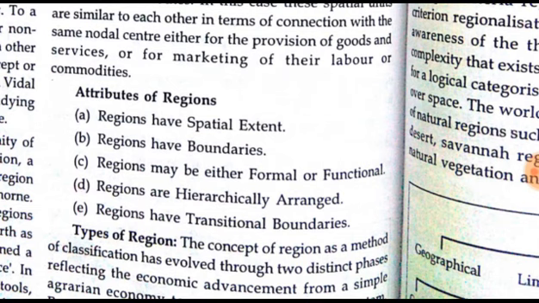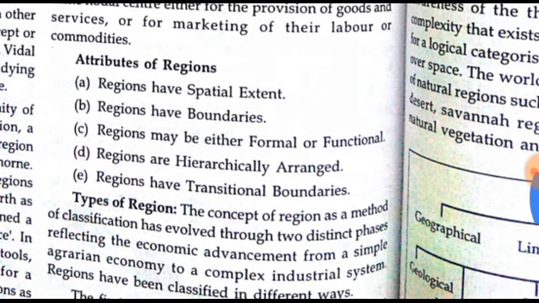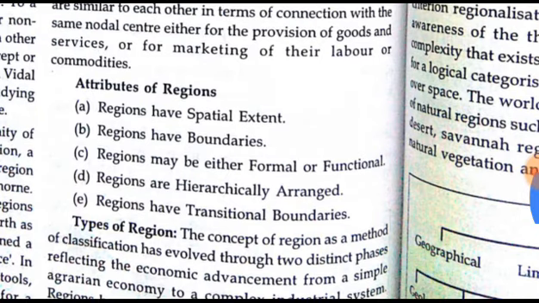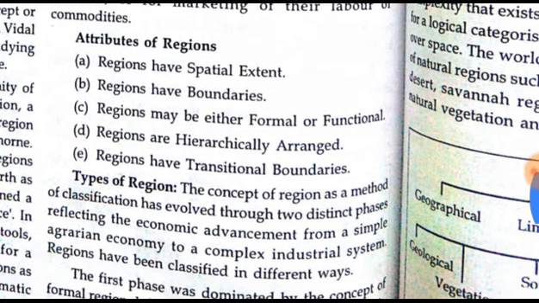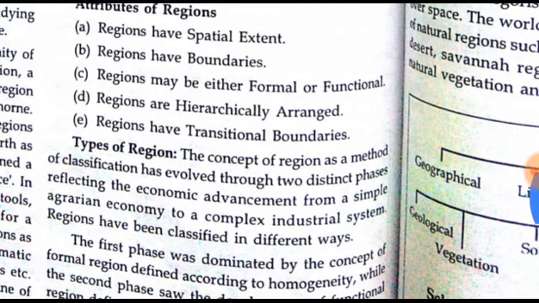Attributes of region. So what are the attributes? Regions have spatial extent, and regions have boundaries. Regions may be either formal or functional. Regions are hierarchically arranged, and regions have transitional boundaries.